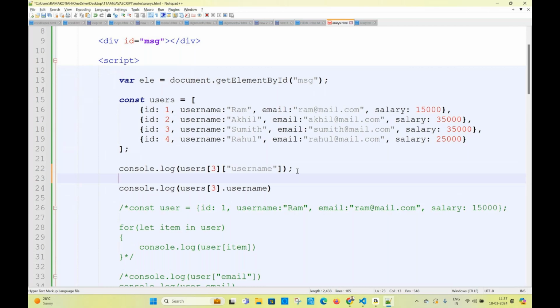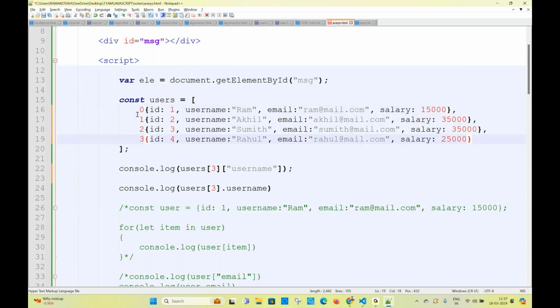What is your confusion here? See, this is the value 0, 1, 2, 3, third position. How many values are there? Four values are there. At what position is this value? Third position. At the third position, do you have a number or an object? Object. So you have to write object dot property name. That's why you have to write like this. Object dot property. Any confusion? Are you clear? Clear or not? Okay.